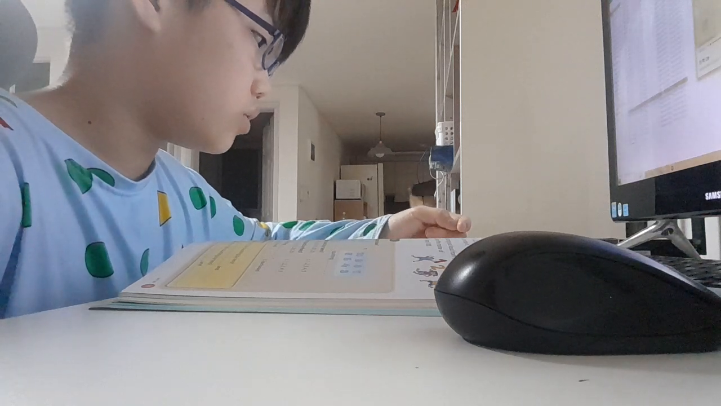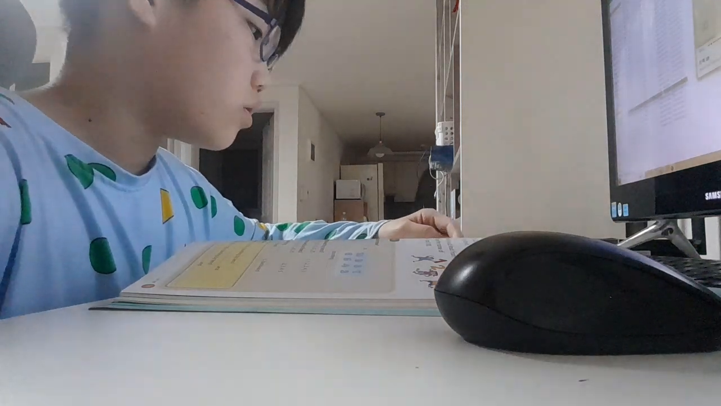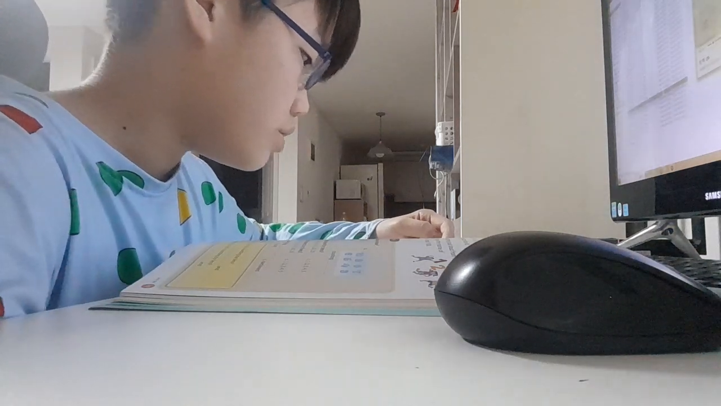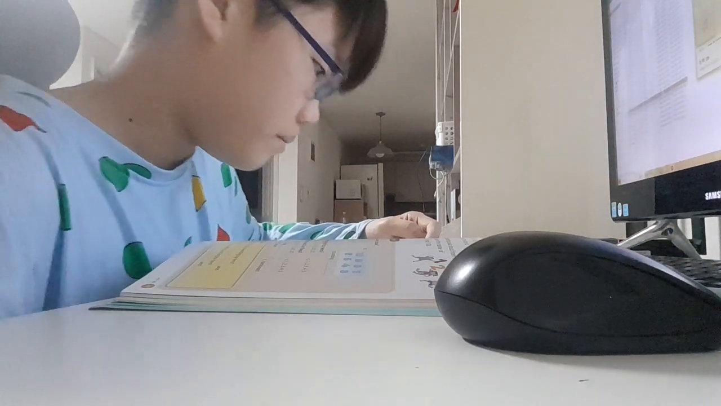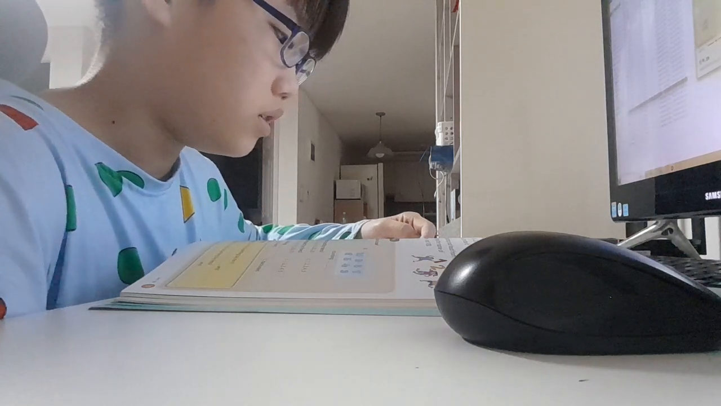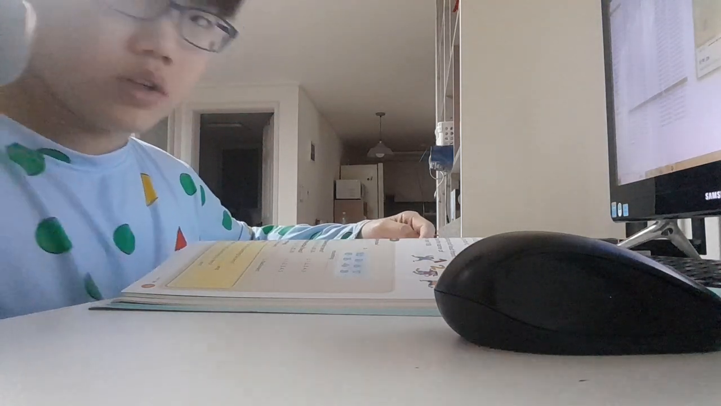Counting to 100. You can count from 1 to 20. 1, 2, 3, 4, 5, 6, 7, 8, 9, 10, 11, 12, 13,